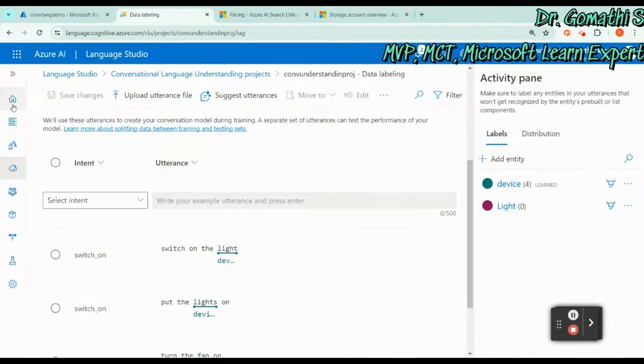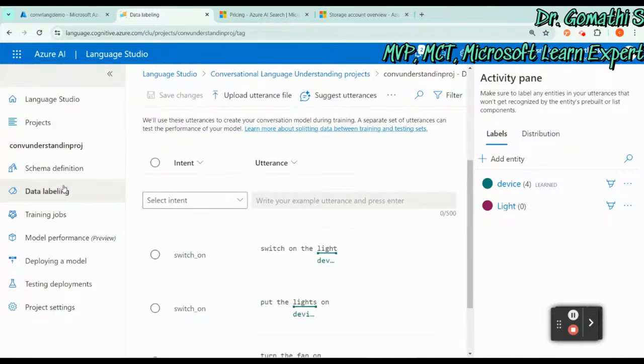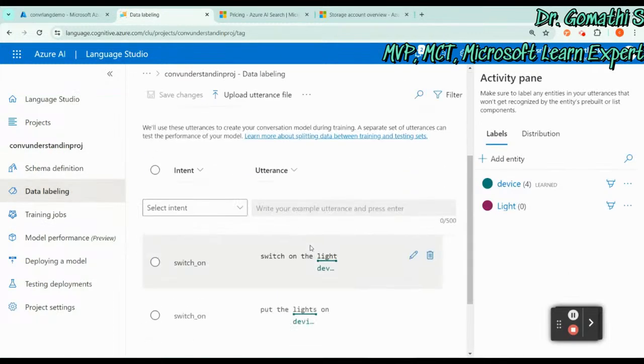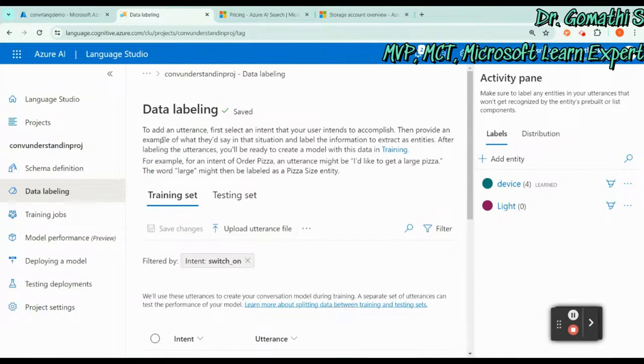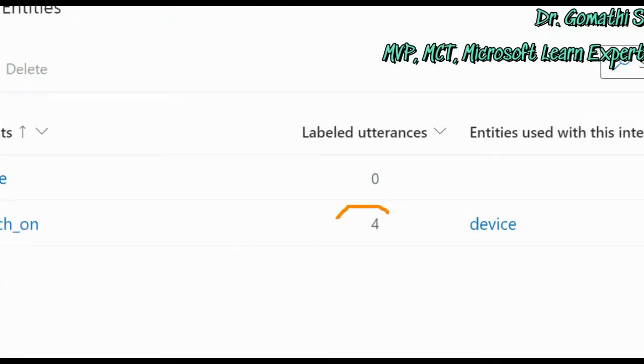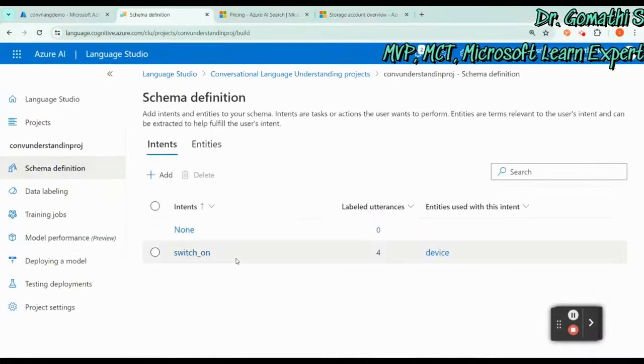Once you have saved the changes, in the left pane you can see the schema definition, and first you have to verify it. Go to the schema definition. This is schema definition, this is labeling, this is training a job. Click on this, you can see you have defined the schema. You can think about adding multiple schemas. As of now, for demo purposes, I'm just showing this. You have labeled 4 utterances here.